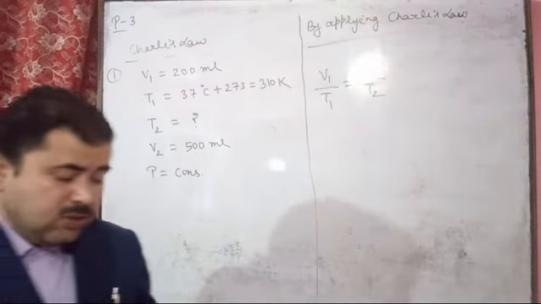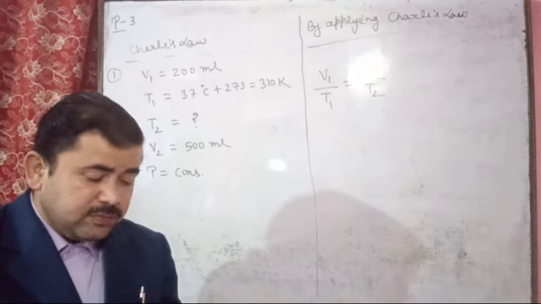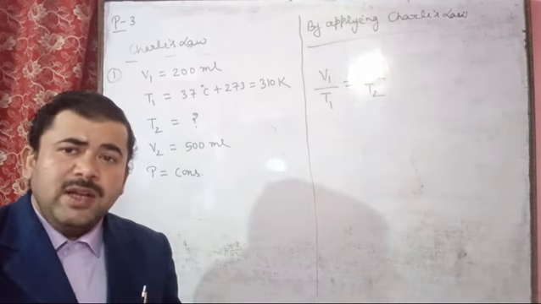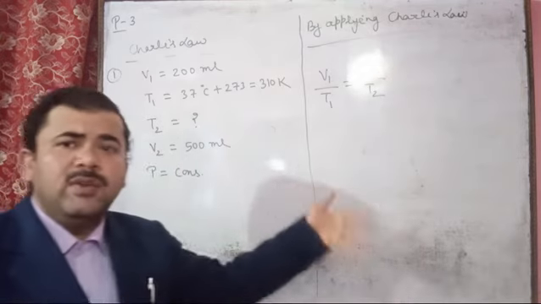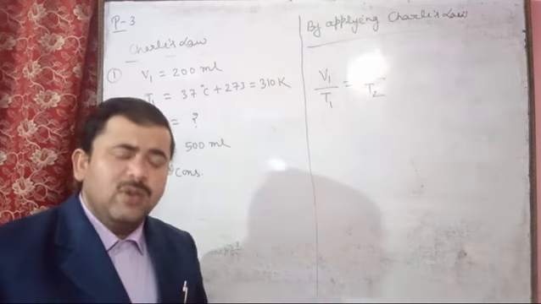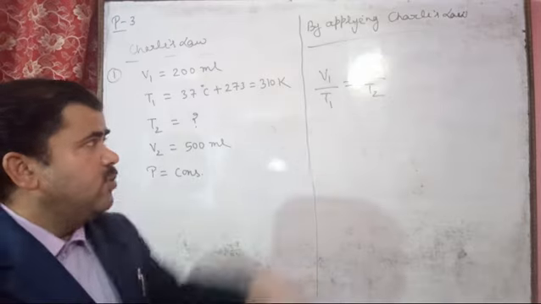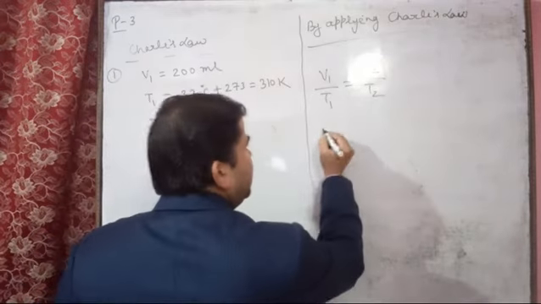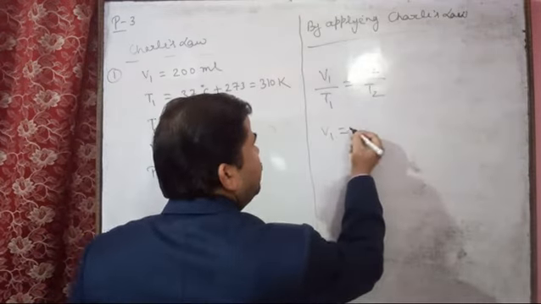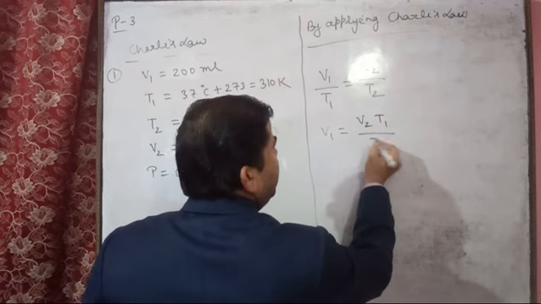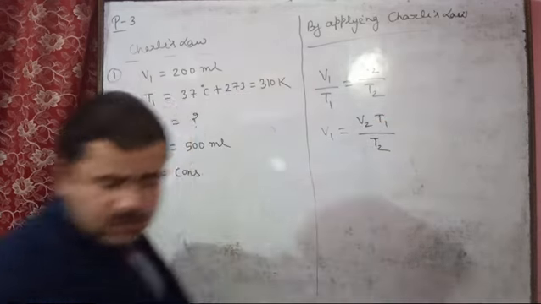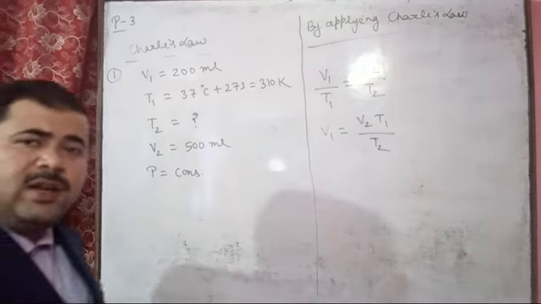You can suppose V1 as V1 or V1 as X, Y, Z, anything you can suppose. So V1 equal to V2 T1 upon T2. So you will put the values, you will get the answer.